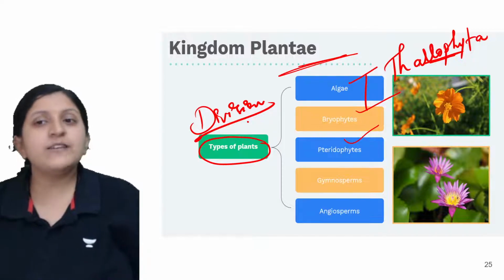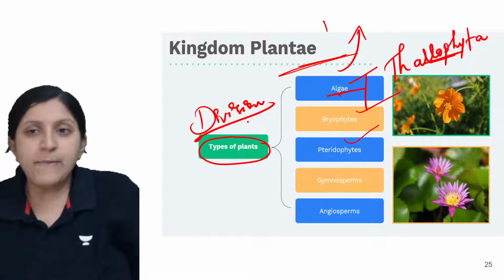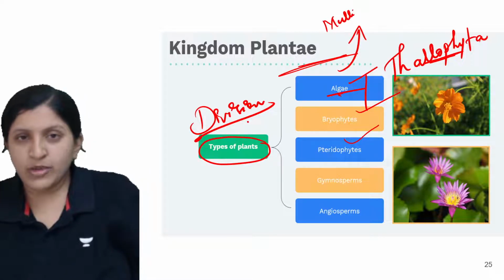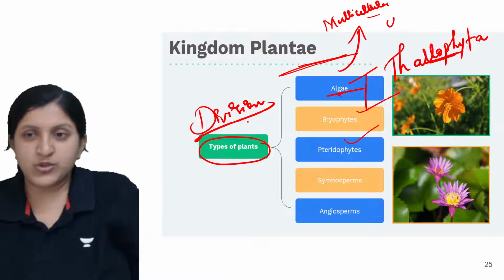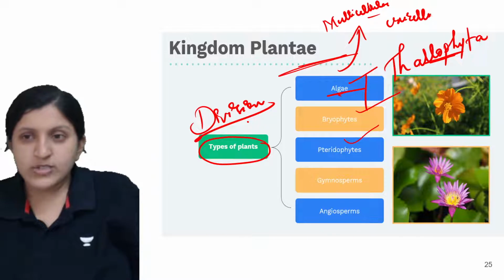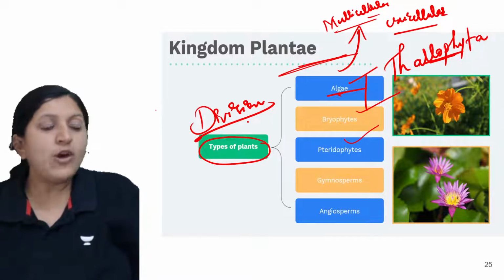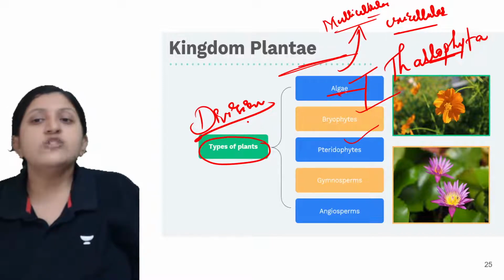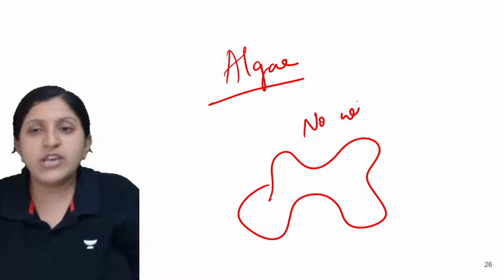That's the reason algae are, you can find a few multicellular algae, and very few of them are unicellular. That is based on the organization. So the algae body is not well differentiated.